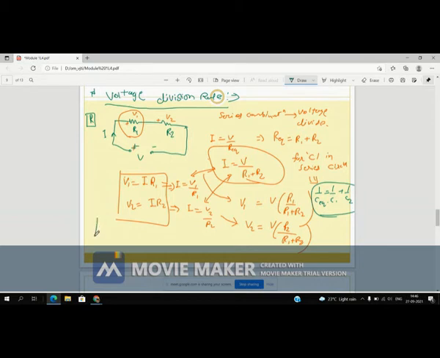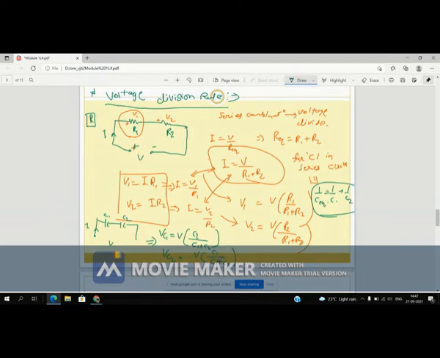If I use this with a capacitor, that is C1 and C2, with current flowing in the circuit and voltage applied. So the voltage across C1 is VC1 is equal to V C2 by C1 plus C2, and VC2 is equal to V C1 by C1 plus C2.